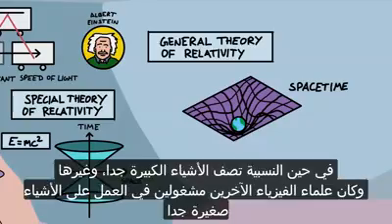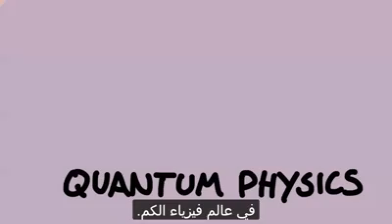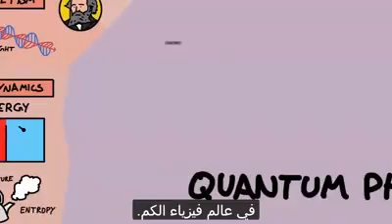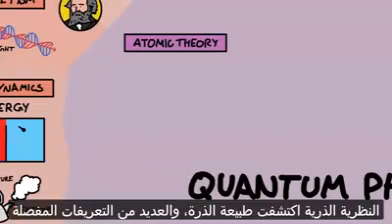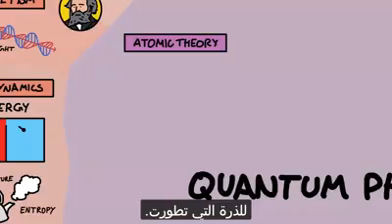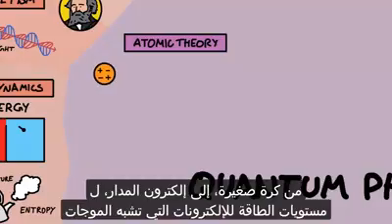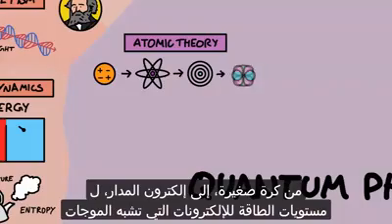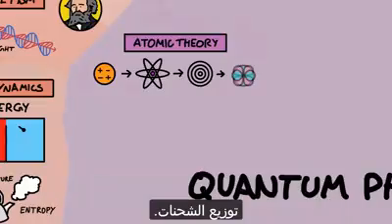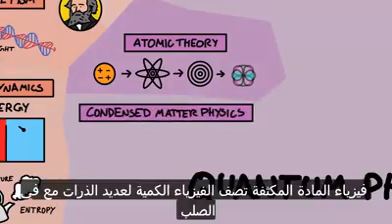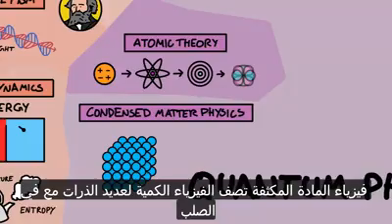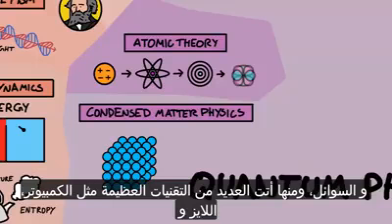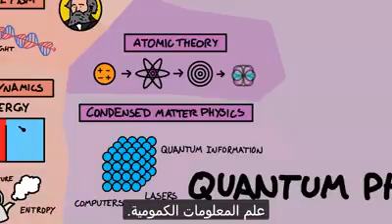While relativity describes the very big, other physicists were busy at work on the very small in the world of quantum physics. Atomic theory probed the nature of the atom, and more detailed descriptions of the atom were developed, from a tiny sphere to electron orbits, to energy levels, and then to the electrons being wave-like charge distributions. Condensed matter physics describes the quantum physics of many atoms together in solids and liquids, and is where many great technologies have come from, like computers, lasers, and quantum information science.